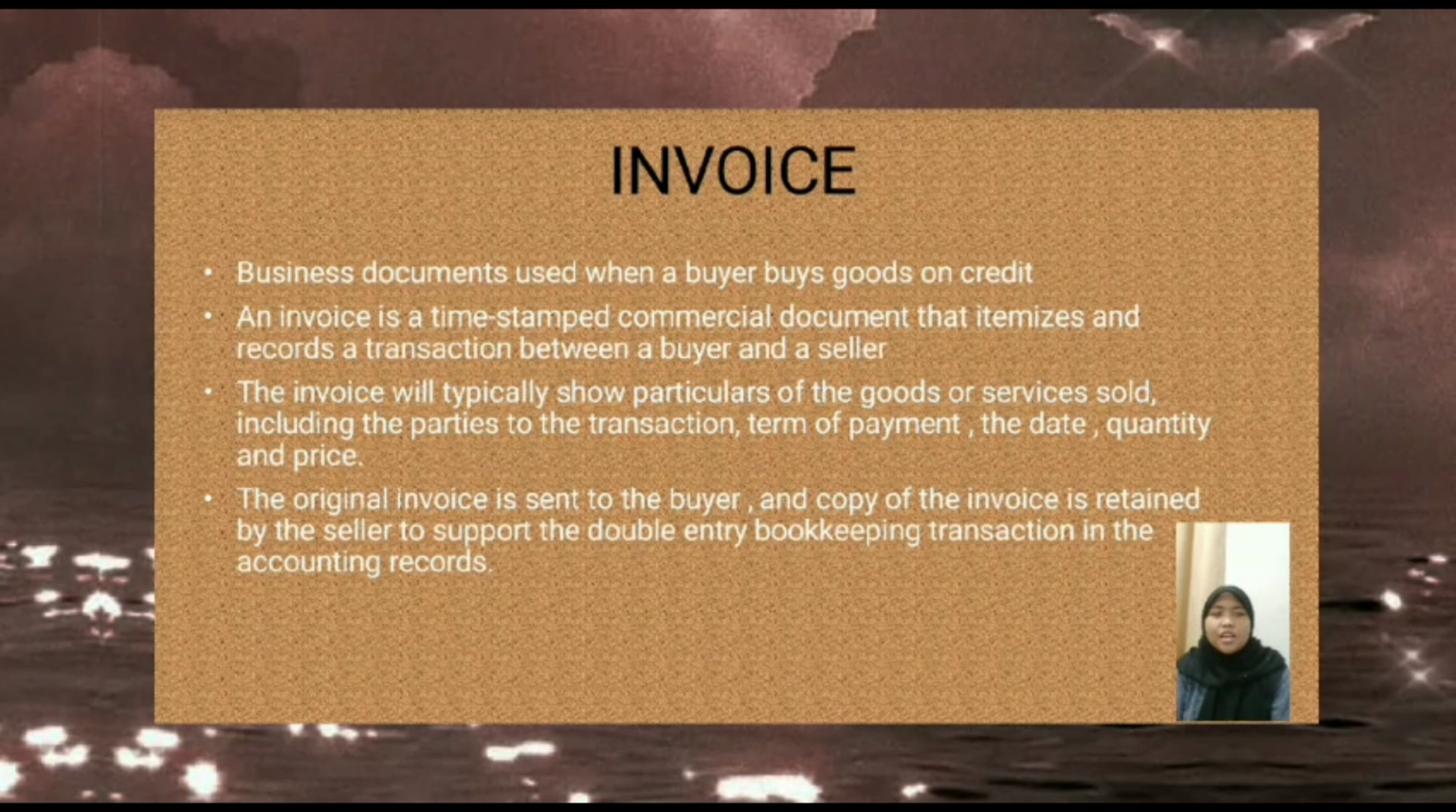So, what is an invoice? An invoice is a business document used when a buyer buys goods on credit. An invoice is a time-stamped commercial document that itemizes and records a transaction between a buyer and seller. The invoice will typically show particulars of the goods or service sold, including the parties to the transaction, terms of payment, the dates, quantity and price. The original invoice is sent to the buyer and a copy is retained by the seller to support the double entry bookkeeping transaction in the accounting records.